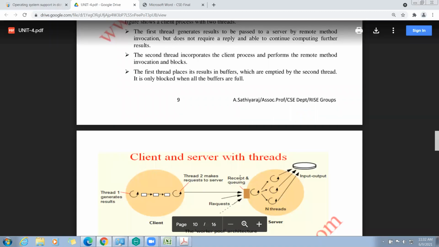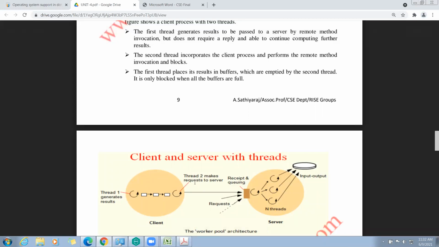Now, what is the responsibility of thread 2? This thread 2 makes a request to the server. These are the requests I told you. These n number of requests will be queued, and these n threads will be received by the receiver server process and will be able to generate the results.